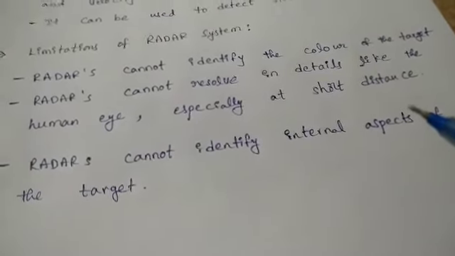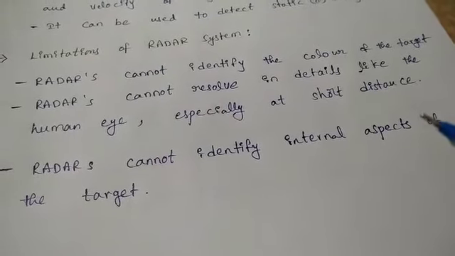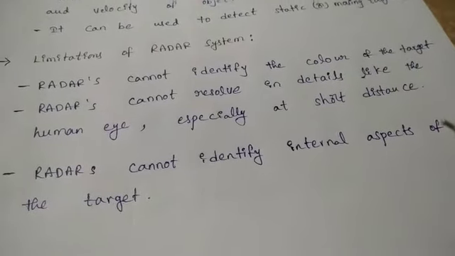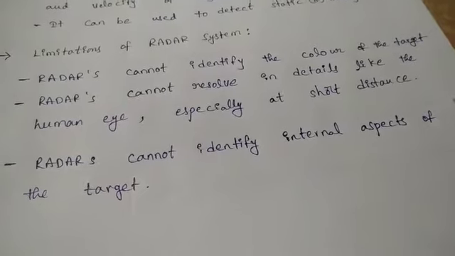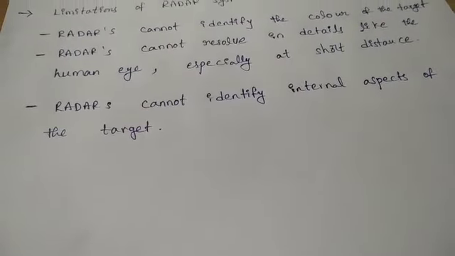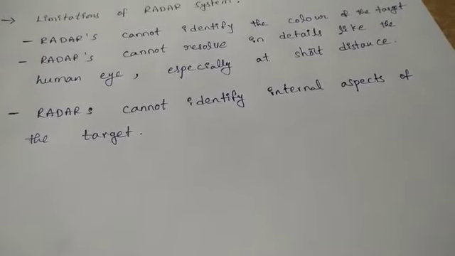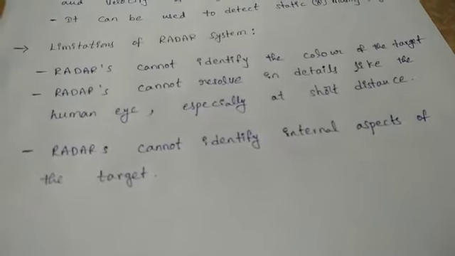For short distance we don't use radar systems because there will be more noise in the received reflected signal, so human eyes have better resolution compared to radar for a short range. And next, radars cannot identify internal aspects of the target. These are the limitations of the radar system.